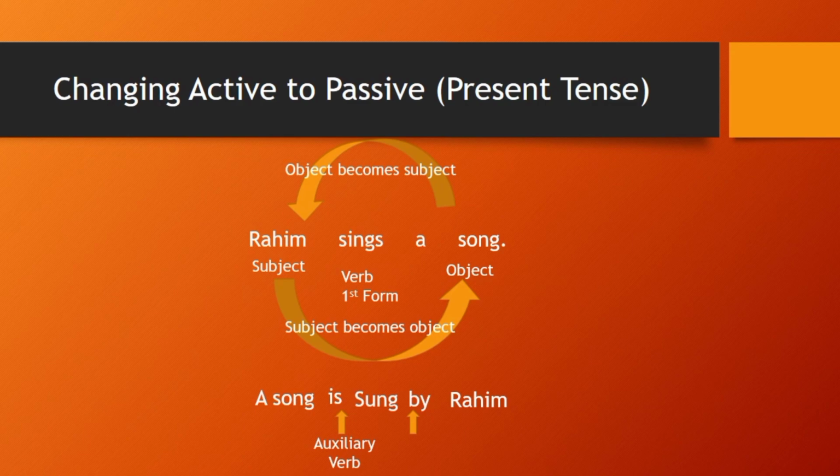The concept lies here. "By" is a preposition. As I told you before about the structure, this is how it is: a song, object, plus auxiliary verb, verb third form, preposition, and subject. This is how it is all created.